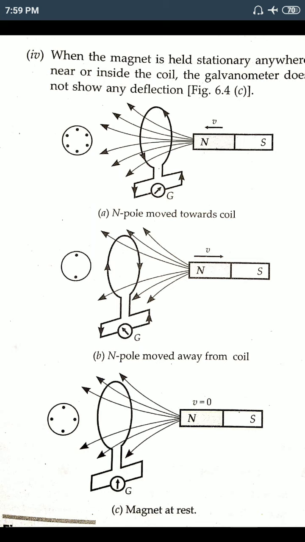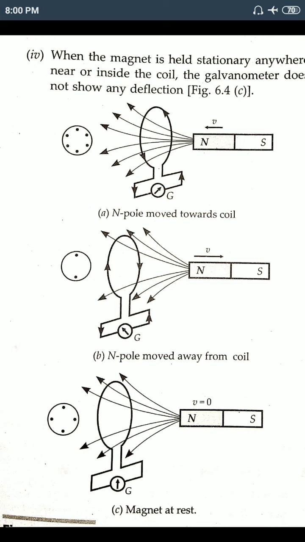Now in the first figure, we move the magnet, the end pole of the magnet, towards the coil. If we move the bar magnet towards the coil, the magnetic flux linked with the coil increases. That means more magnetic field lines pass through this coil.